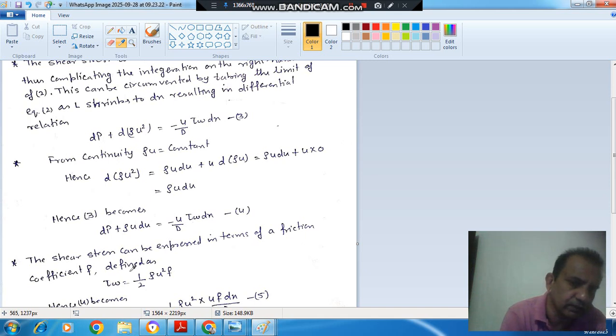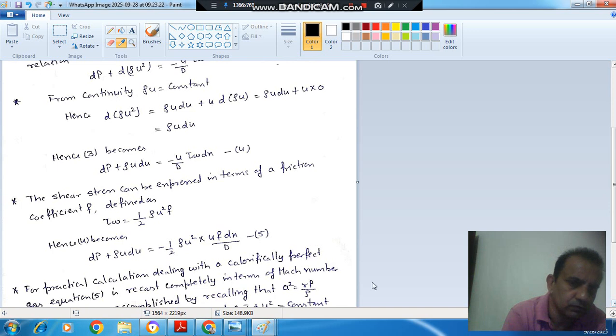F is the coefficient of friction, and this is the dynamic pressure. So now we are putting the value of tau w, so it will be dp plus rho u du is equal to minus 1 by 2 rho u square into 4f dx by d. So this is equation number 5.